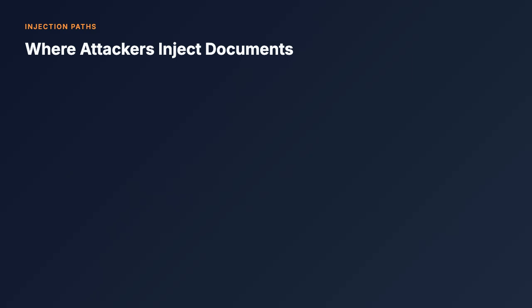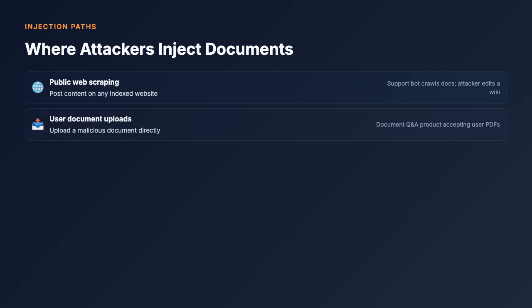But more applications than you might expect have viable injection paths. With public web scraping, an attacker can simply post content on any indexed website. If you have a support bot that crawls documentation sites, the attacker just needs to edit a public wiki or post a blog article. With user document uploads, the attacker uploads a malicious document directly. This is common in document Q&A products that accept user PDFs.